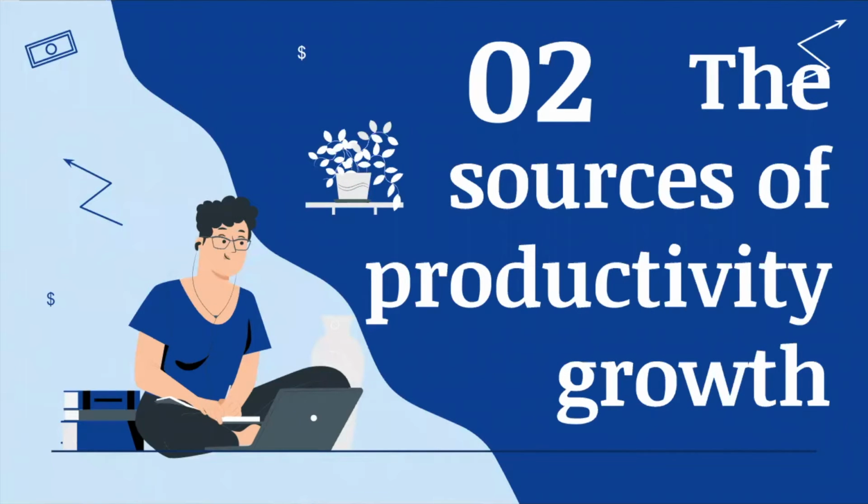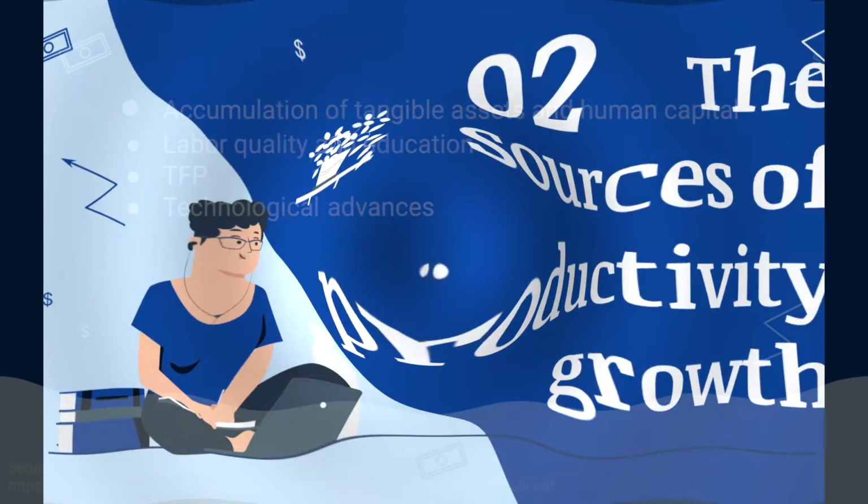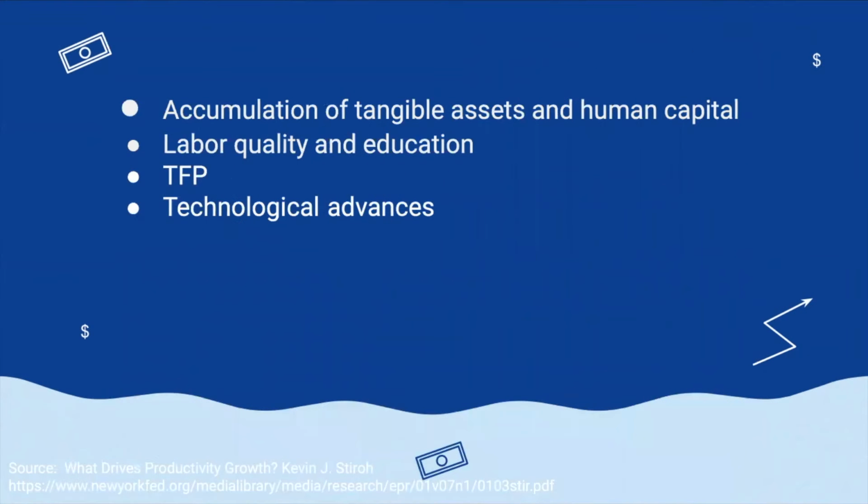Second part, let us consider the sources of productivity growth. Accumulation of tangible assets and human capital is an important part of productivity growth. Human capital can be measured as labor quality gains, so higher quality labor leads to a higher level of productivity, and investments in education can increase high quality human resources.